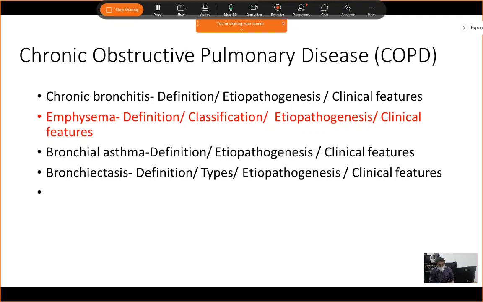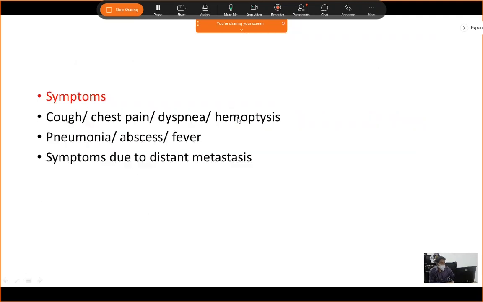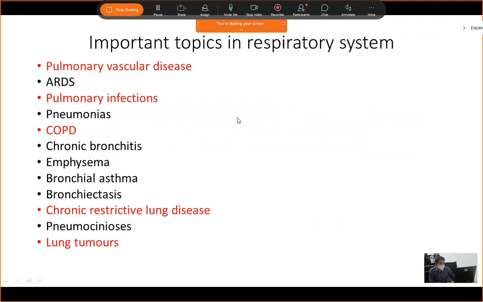You just go through, you need not go through all that is given in the books, because that would be impossible for you to remember. An extra thing which you have to learn is emphysema classification, because that is one of the most asked questions from respiratory system. Okay, so this is for today's class, and next class I will discuss a little bit about pneumonia and ARDS. So that will cover your whole respiratory system. Okay.